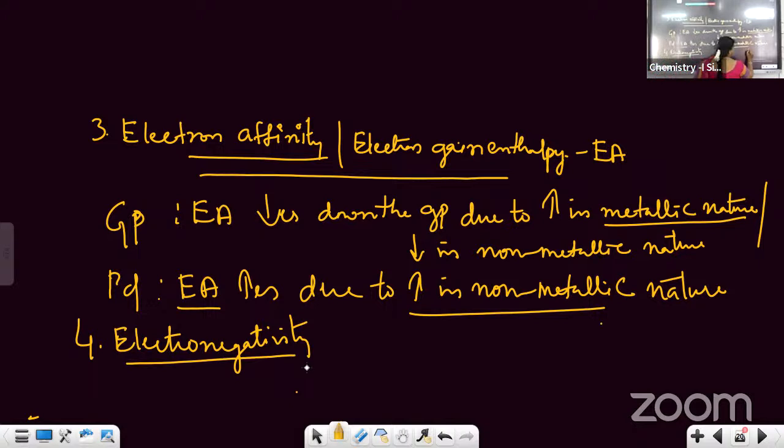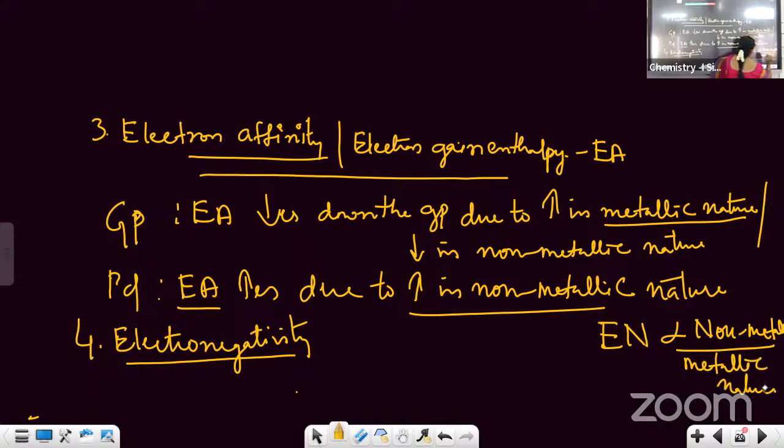Now, this electronegativity we can represent in the form of symbol EN. It is directly proportional to non-metallic nature, whereas inversely proportional to metallic nature. We know that non-metallic nature कहाँ पे increase होता? Period में increase होता. मतलब electronegativity will increase in the period. Where is metallic nature increased? In the group. मतलब this electronegativity decreases in the group.